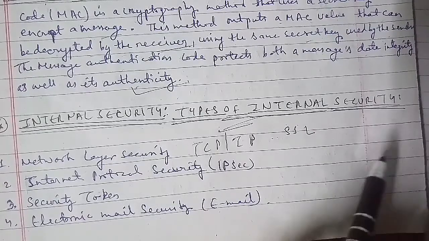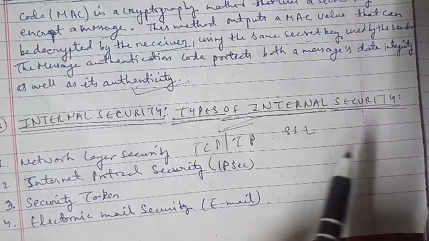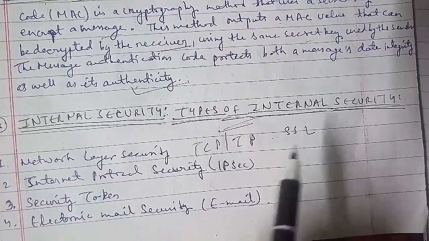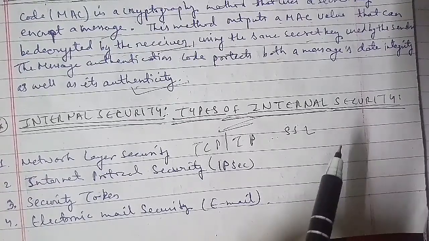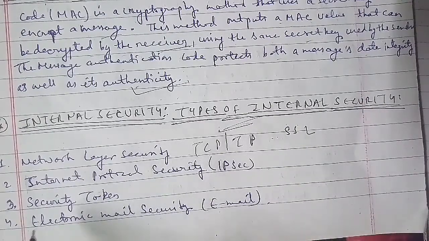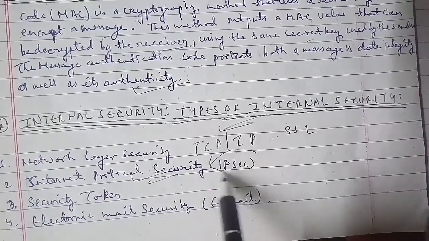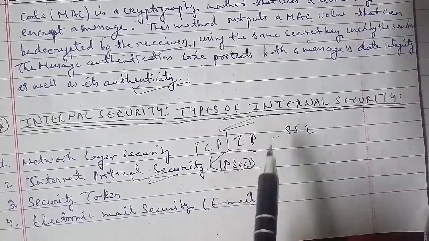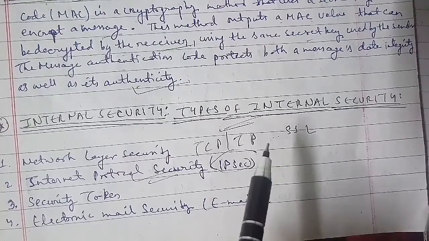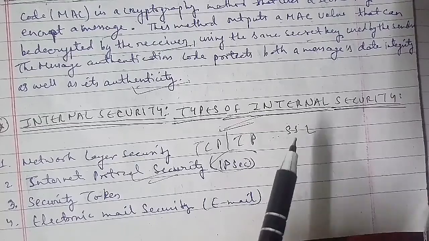The second one is Internet Protocol Security, that is IPsec. This protocol is designed to protect communication in a secure manner using TCP/IP. It provides security and authentication at the IP layer by transferring the data using encryption. Two main types of transactions form the basis of IPsec: the Authentication Header, that is AH, and the ESP.